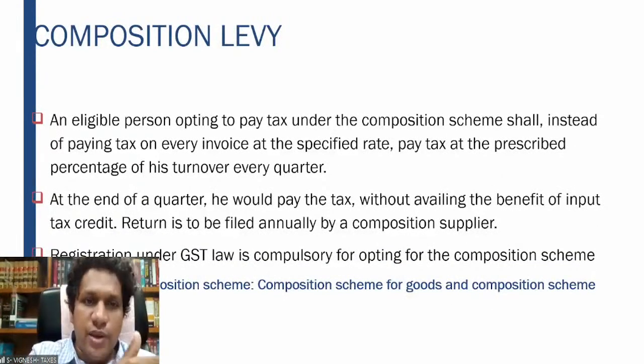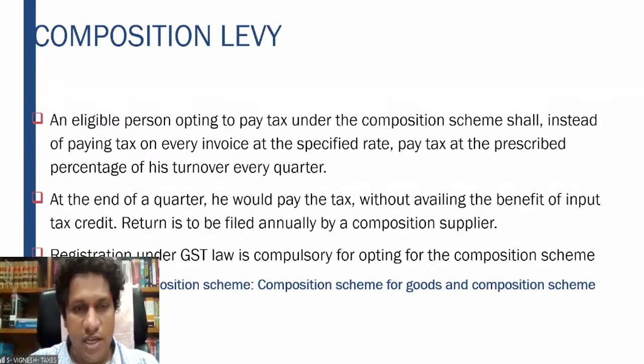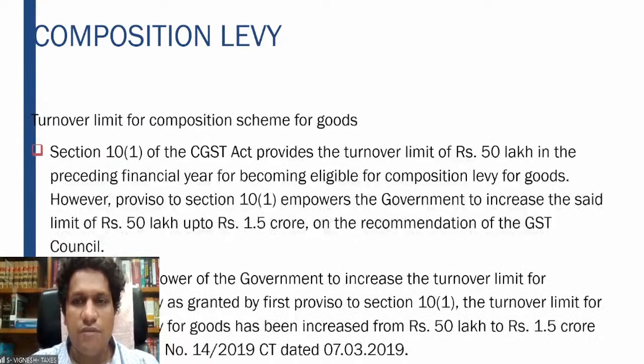So instead of paying the tax on every invoice, a percentage of turnover will be calculated. Every quarter he will pay the tax, at the end of the quarter, without availing input tax credit. Registration under GST law is compulsory for opting for the composition scheme. Right? There are two types of composition, as I told you, for goods and for services.